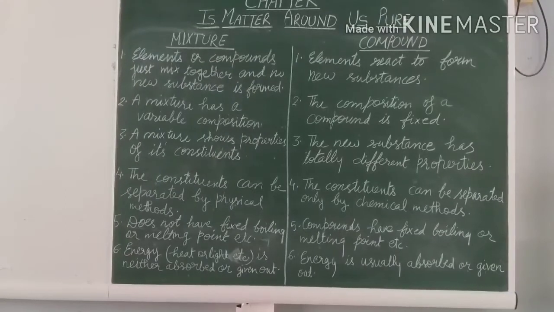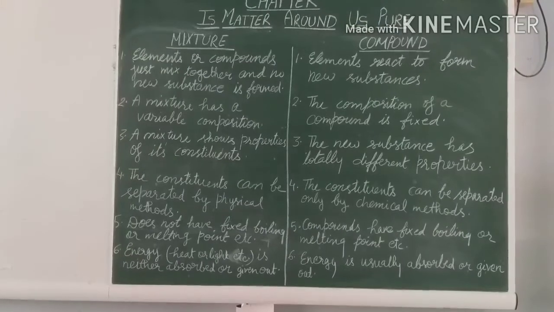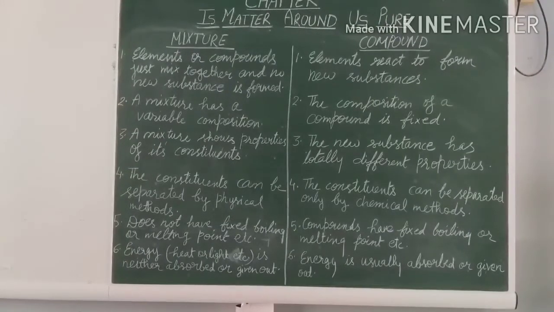The fourth point: the constituents can be separated by physical methods in a mixture. So we can easily use physical methods, whether it is sublimation, filtration, or distillation, and we can separate the components of a mixture. But in compounds it does not happen. We cannot separate the constituents of a compound by any physical method. They can only be separated by chemical methods.